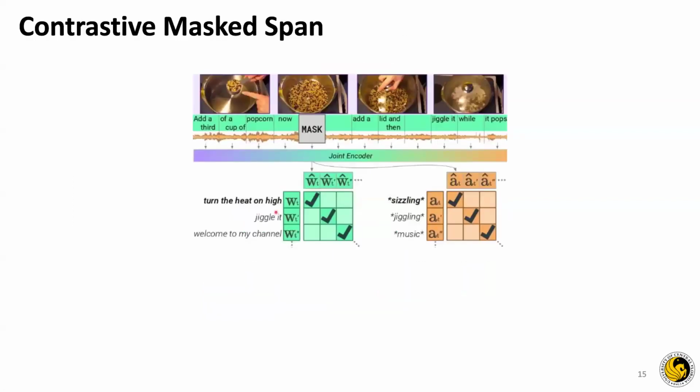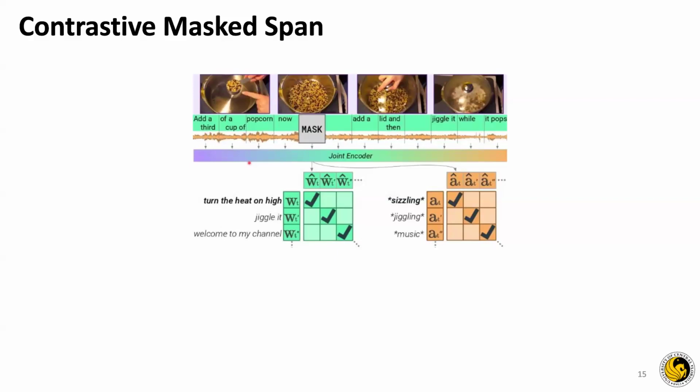Now let's talk about contrastive masked span, which enables learning between the two modalities, text and audio. So we are provided with a sequence of video frames, right? Each segment has one video frame to it, and then three subsegments of text or audio. Now the subsegments of the audio are independently encoded by the audio encoder before they're fused by the joint encoder.